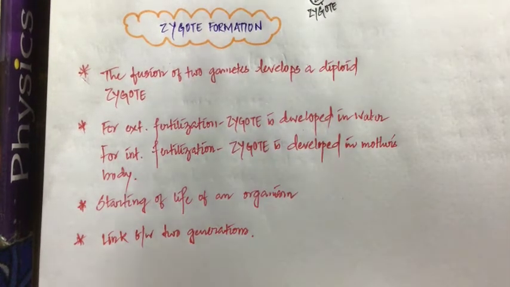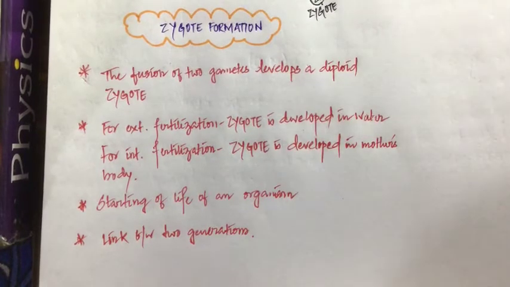Clear? This zygote is the link between two generations. You started your life with a single cell, that is the zygote, right? And from that zygote a multicellular human being is produced. Or let us suppose I am a human being, so I as a human being am developed from a single cell, that is the zygote, and that is the link between my parents and me. That is the common point, the linking point between me and my parents. And what is it? It is the zygote.